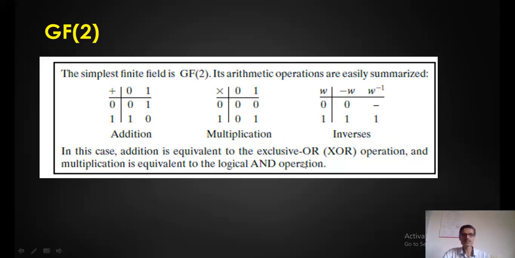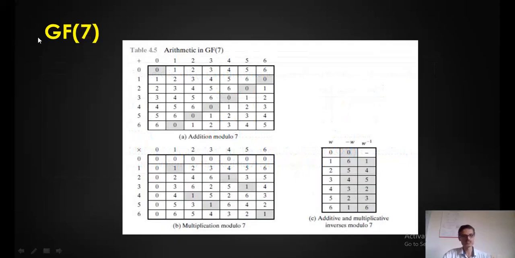Now I'll take another example where I'll show Galois field of 7, and how to write a table for addition and multiplication. Just look at this: arithmetic operations under Galois field of 7. I'm doing an addition operation and a multiplication operation here.